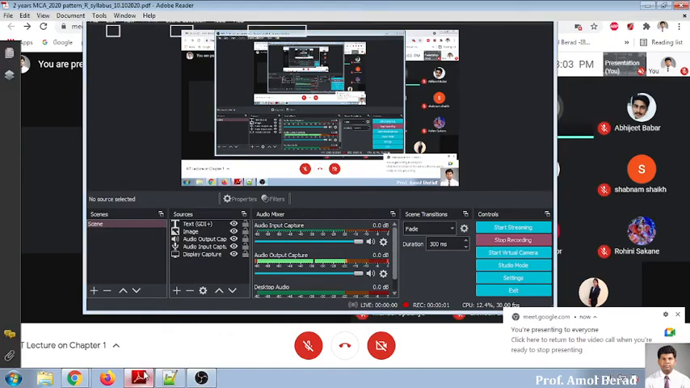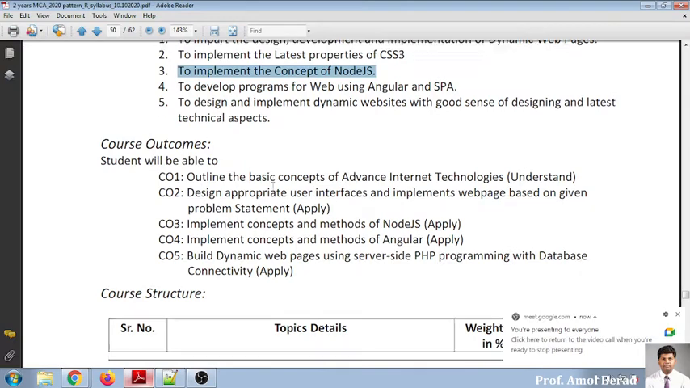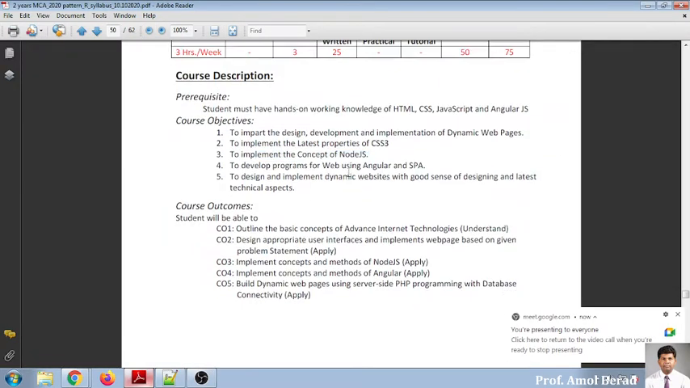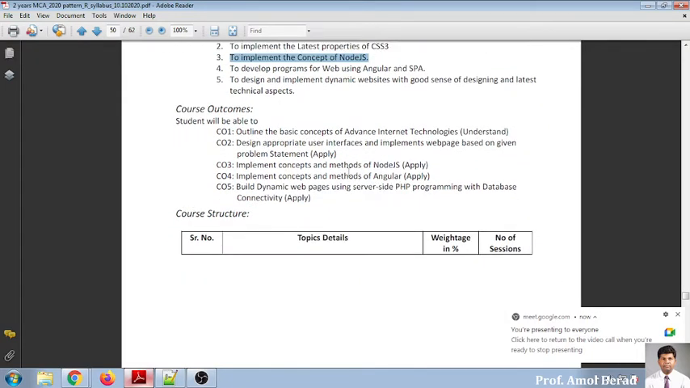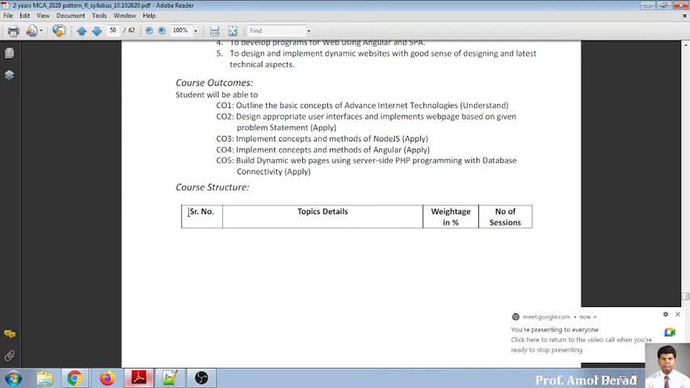Something about this chapter that is most important in this subject, that is AIT. Now, is this screen visible to everybody? Yes, visible to everybody. Yes, sir. In this, already it has been divided into serial number.